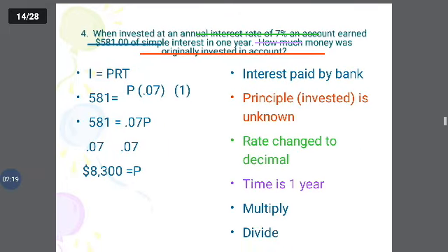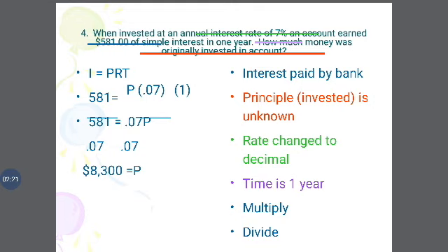When invested at an annual interest rate of 7%, an account earned rupees 5,81,000 of simple interest in 1 year. How much money was originally invested? The annual interest rate is 7%. In 1 year the total interest is rupees 5,81,000.